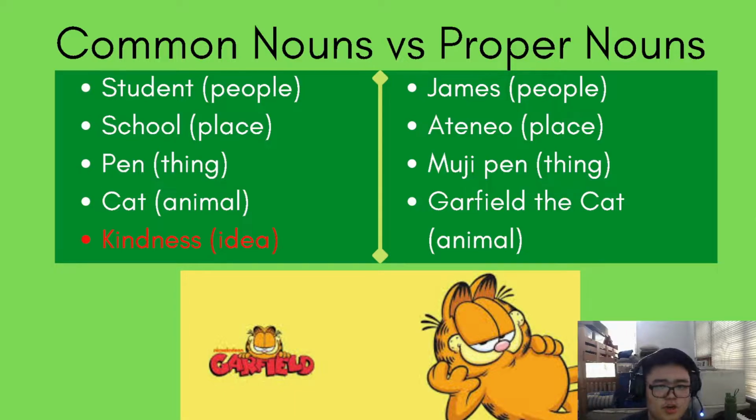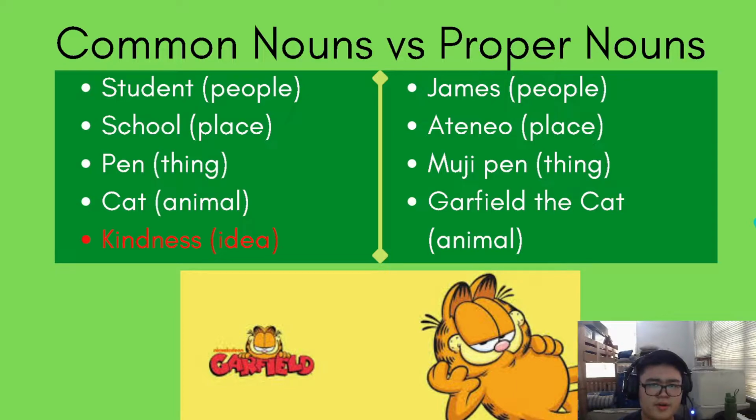So, let's look at common nouns versus proper nouns. And as we can see, the examples from a while ago, student, school, pen, cat, and etc., they are counted as common nouns. Pero, para kay James, James is a proper noun. Bakit ganun? Eh, they're all nouns, right? But, let's look at the difference.